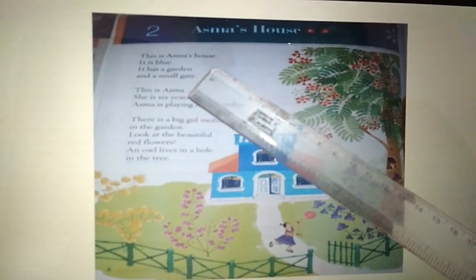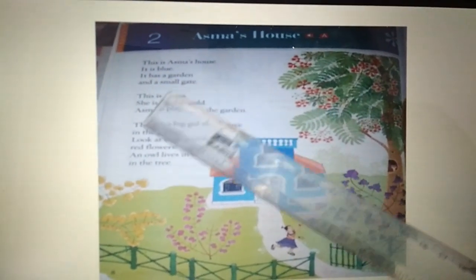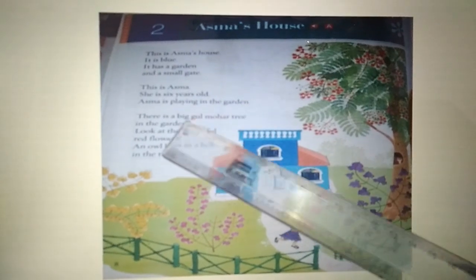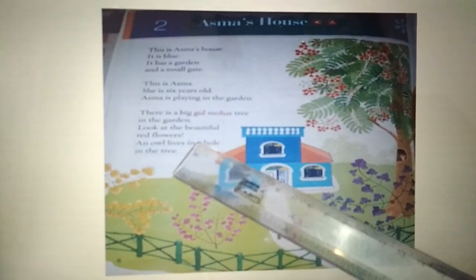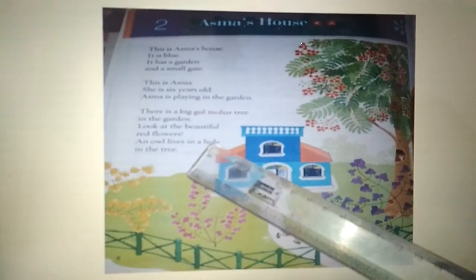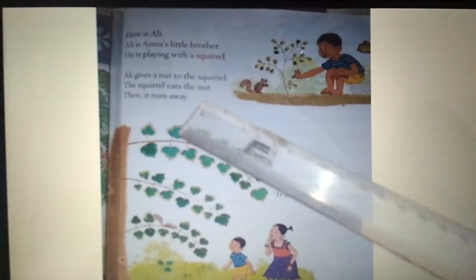This is Ashma's house. It is blue. It has a garden and a small gate. This is Ashma. She is 6 years old. Ashma is playing in the garden. There is a big Gulmohar tree in the garden. Look at the beautiful red flowers. An owl lives in a hole in the tree. Next, we'll go to the next page.